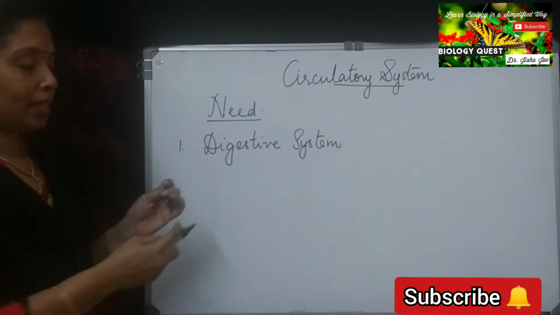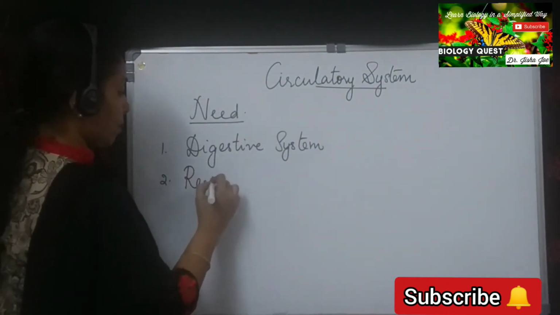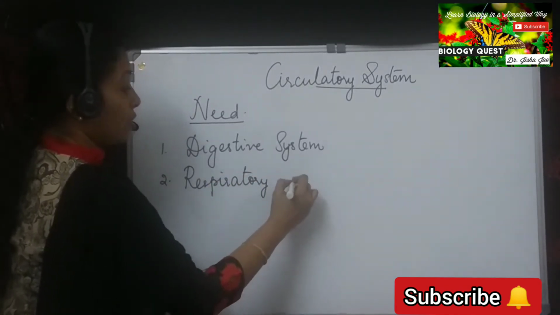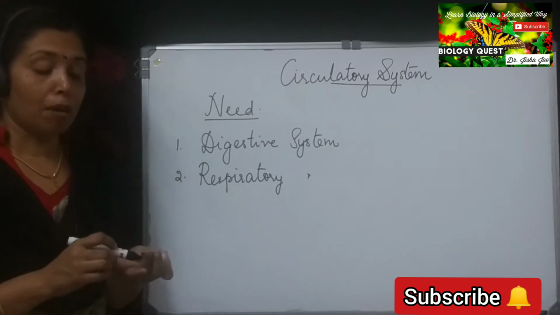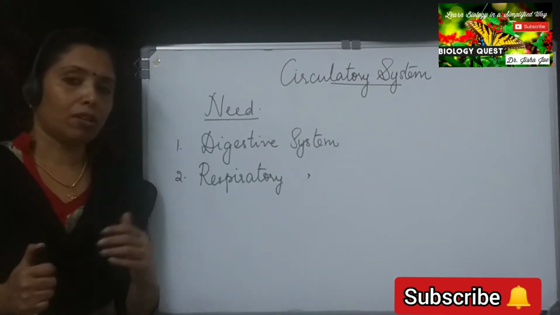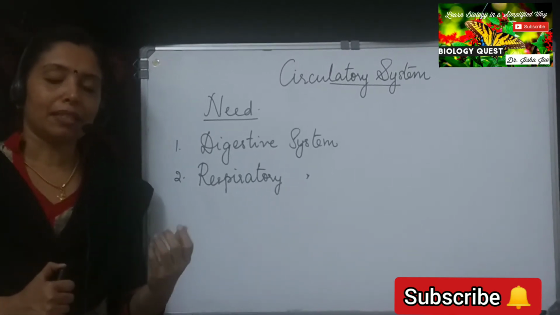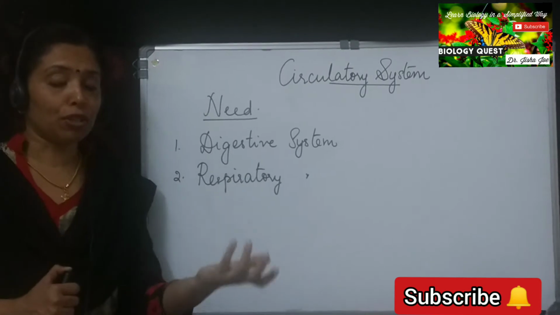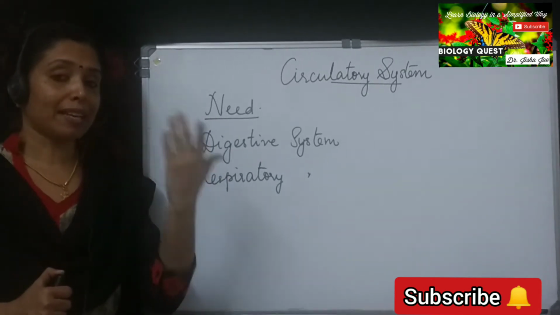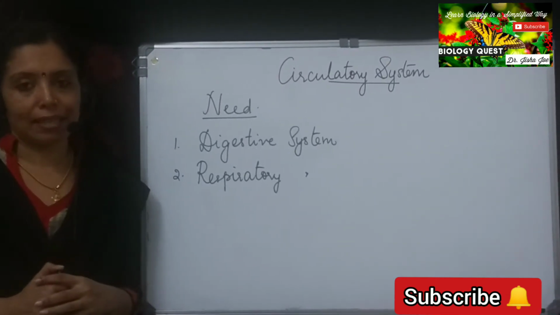Number 2, the next system which is involved is the respiratory system. The oxygen that is present in the lungs is to be transported to each and every cell of our body. This occurs with the help of the circulating fluid. Similarly, the carbon dioxide that is produced in every cell has to be brought back to the lungs to be expired out. This is also done with the help of the circulating fluid.